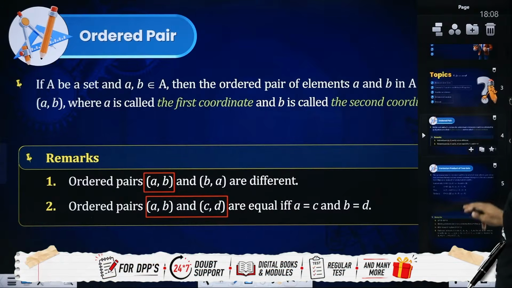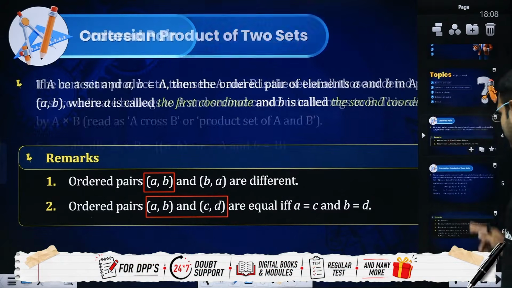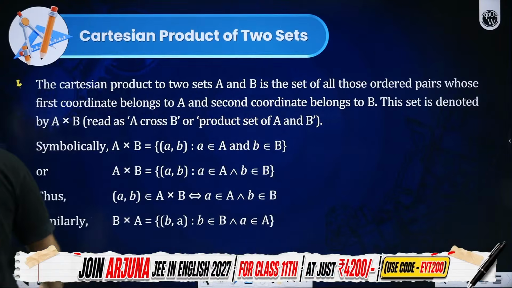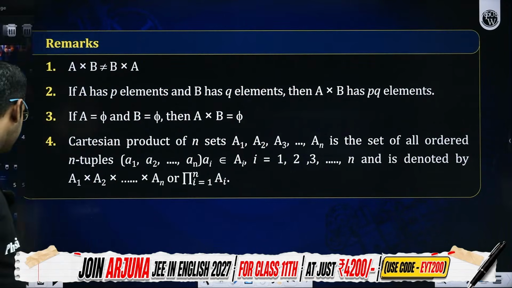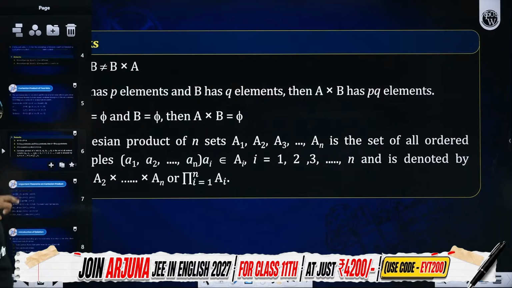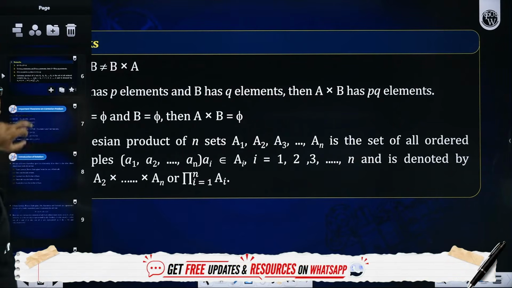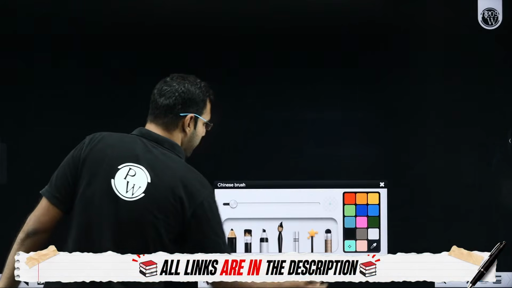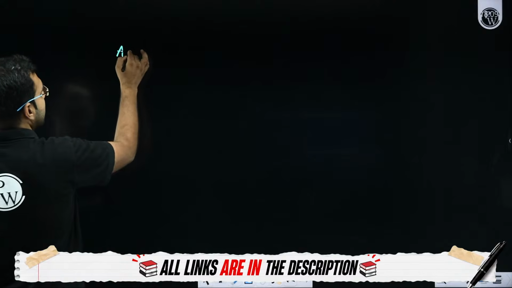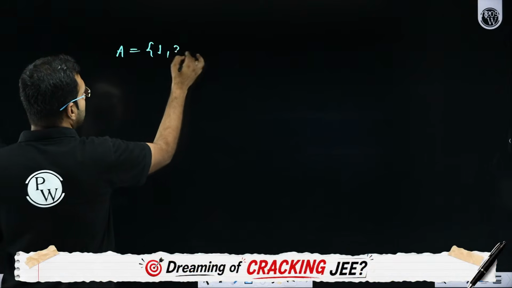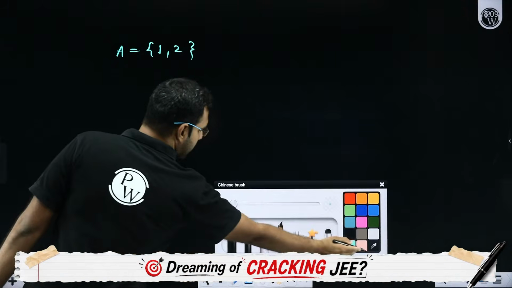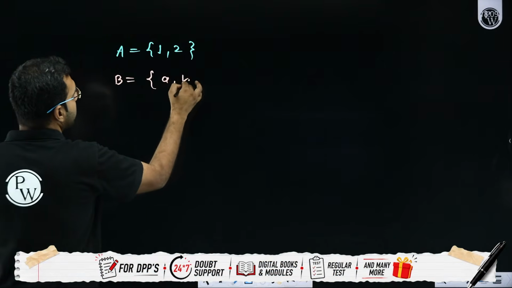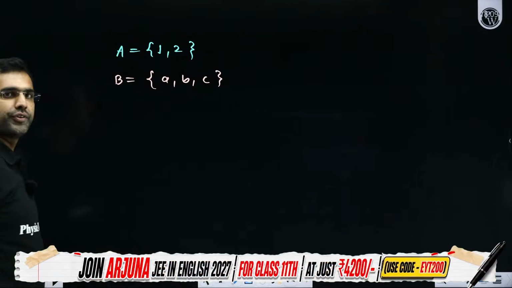Now, sir, what is the Cartesian product of two sets? Let's say I'm given two sets, set A and set B, and I'm taking the Cartesian product. So, sir, what exactly is the meaning of Cartesian product? Let me help you with this concept. Everybody, listen to me very carefully. Let's say there is a set A which has elements 1, 2. Let's say there is a set B which has elements A, B, C. So these are two sets.